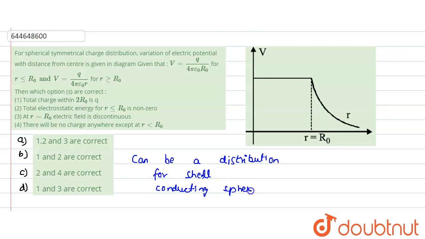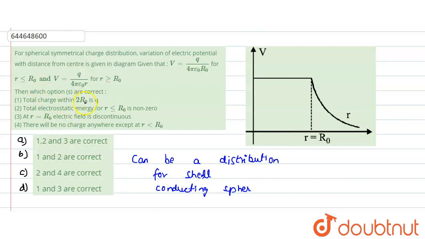By the diagram we can see, because inside the potential is constant, therefore electric field would be 0. So that means there is no charge inside this location, at R less than R naught. So it would be a case of either the shell or conducting sphere. Now we need to find which of the options is correct.